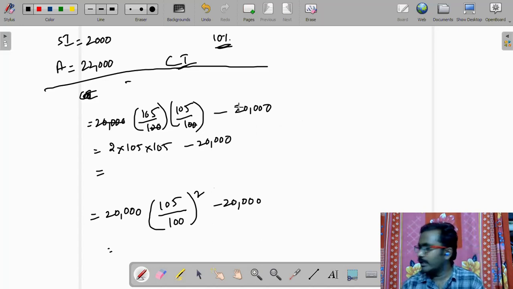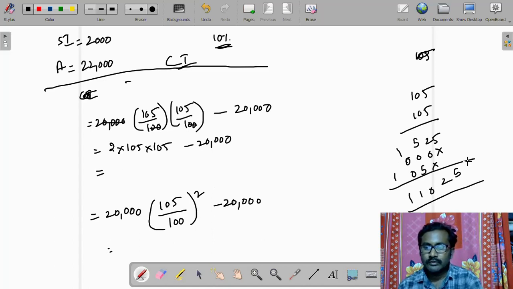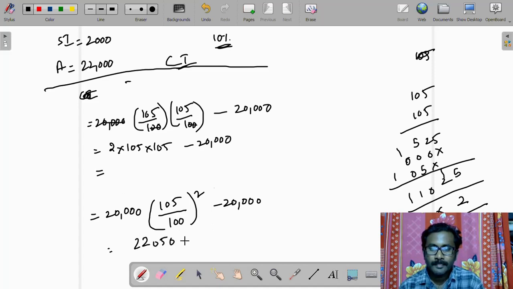First we will find 105 into 105. 5 fives are 25, 5 ones are 5, then the zeros. Multiplying out, we get 22,050 rupees minus 20,000.